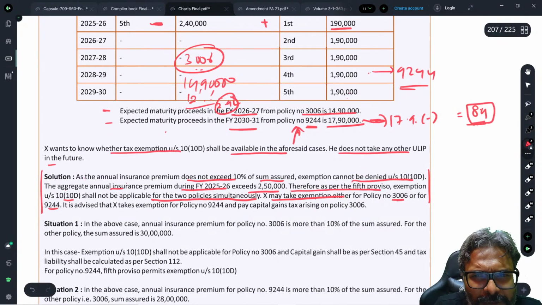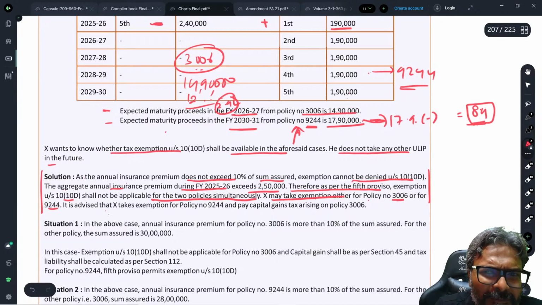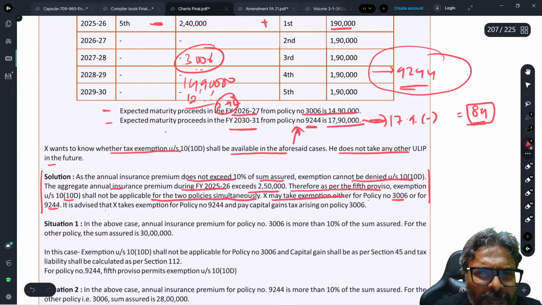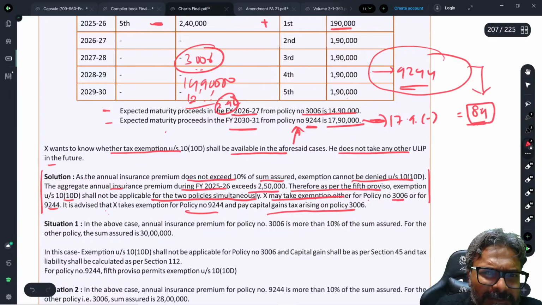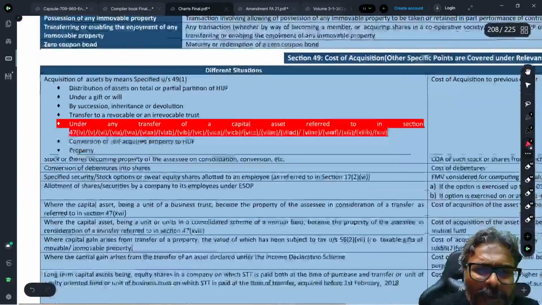Therefore, as per fifth proviso, exemption under 10(10D) shall not be applicable for the two policies simultaneously. X may take exemption either for policy 3006, that is the first one, or for 9244. So it is advised that he should take the exemption for 9244 because the capital gains amount is huge, and pay the capital gains tax in the case of the first policy. I hope that all of you are clear with this one, and this is all about your ULIP.